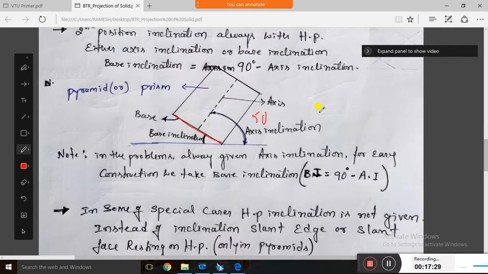So like this, either you can incline the base or incline the axis, both will give the same. Clear? In the problem, the axis inclination is always given. For easy construction purpose, we are going to consider base inclination, that is 90 minus axis inclination. That I will explain in the construction of problems.